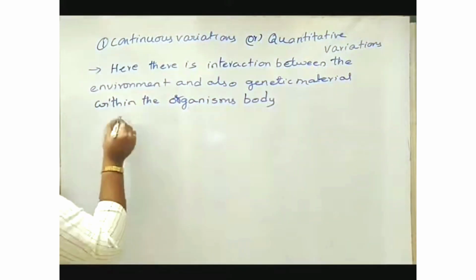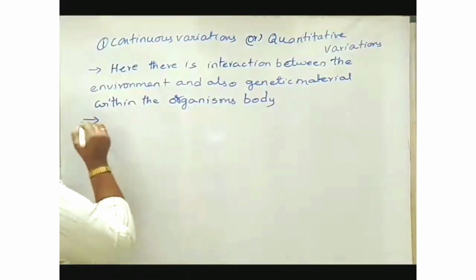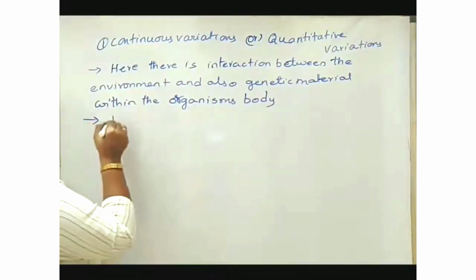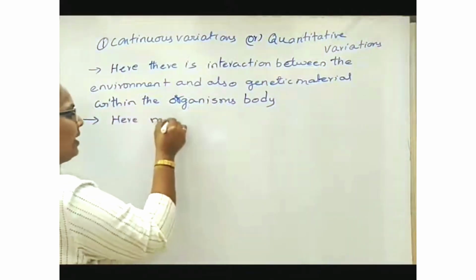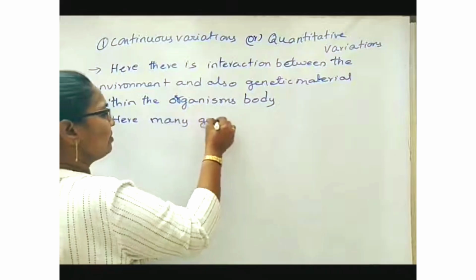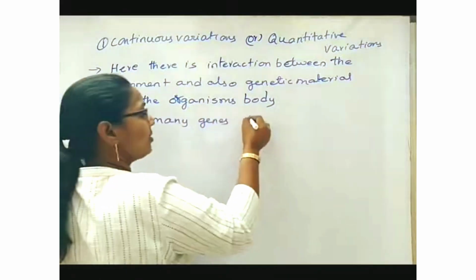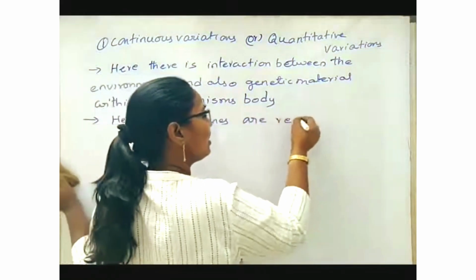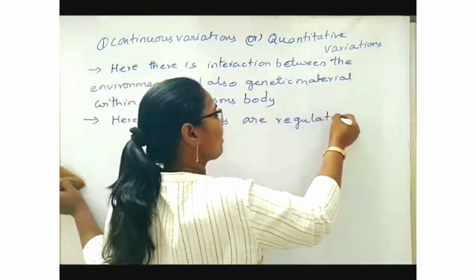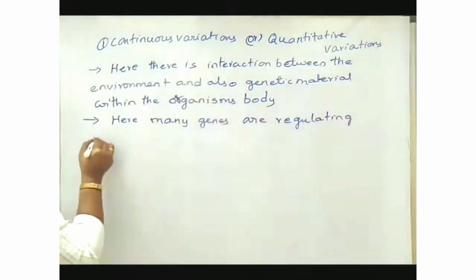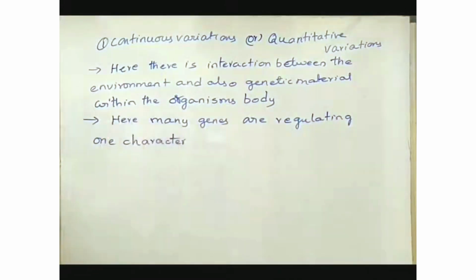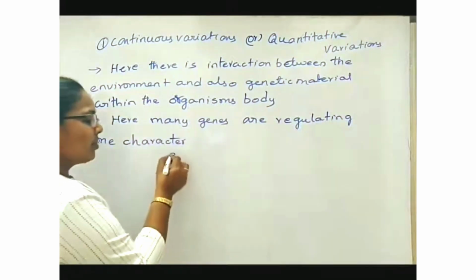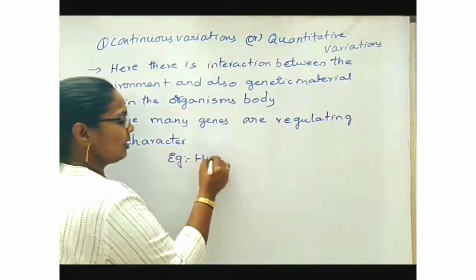Now, we can also write another important point here. Here, many genes are controlling or regulating one character. We already have one best example regarding human skin color. So the example is human skin color.